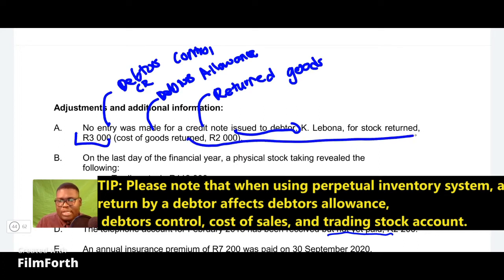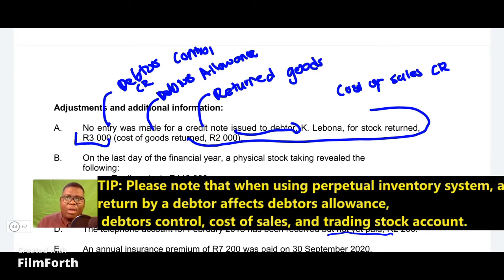So it means that cost of sales must be credited, because remember, we recorded that we incurred costs of selling those goods, but now somebody has brought back those goods, so we need to reduce our cost of sales, because it's going to go down by the cost of the goods that were brought back by that customer.